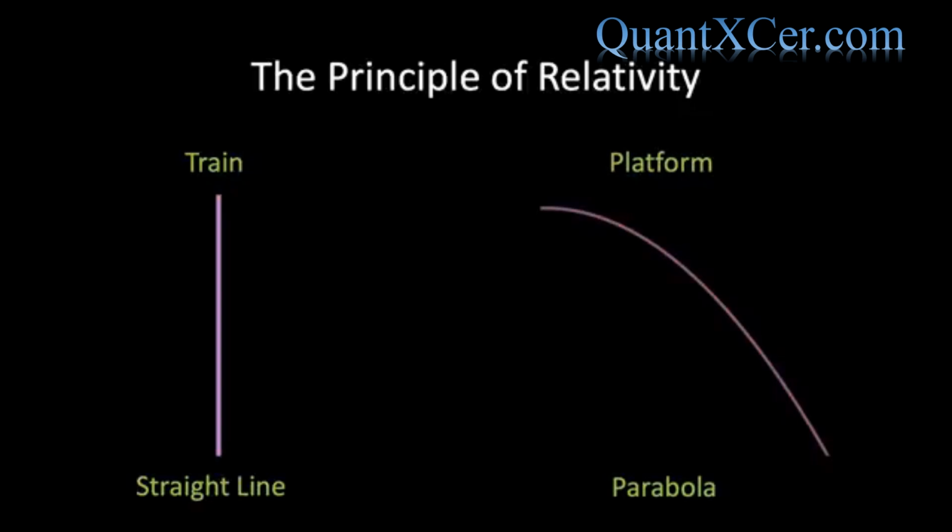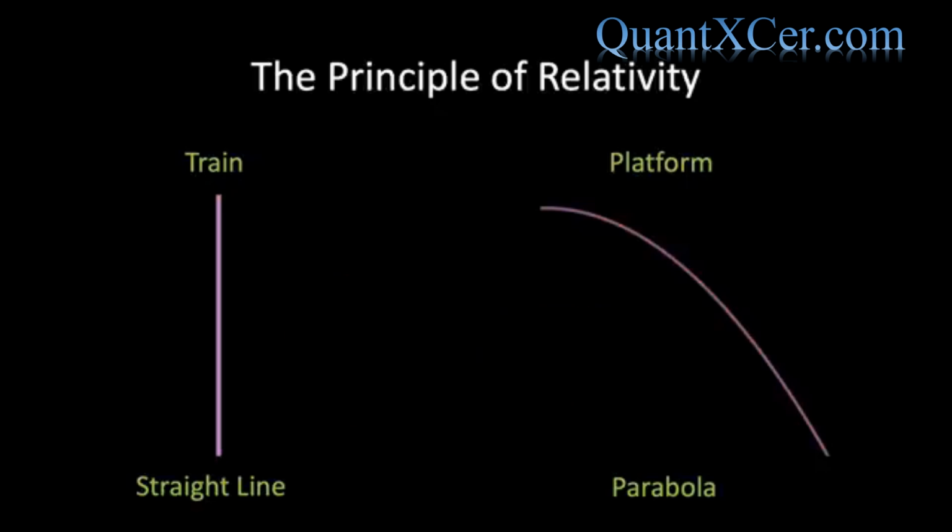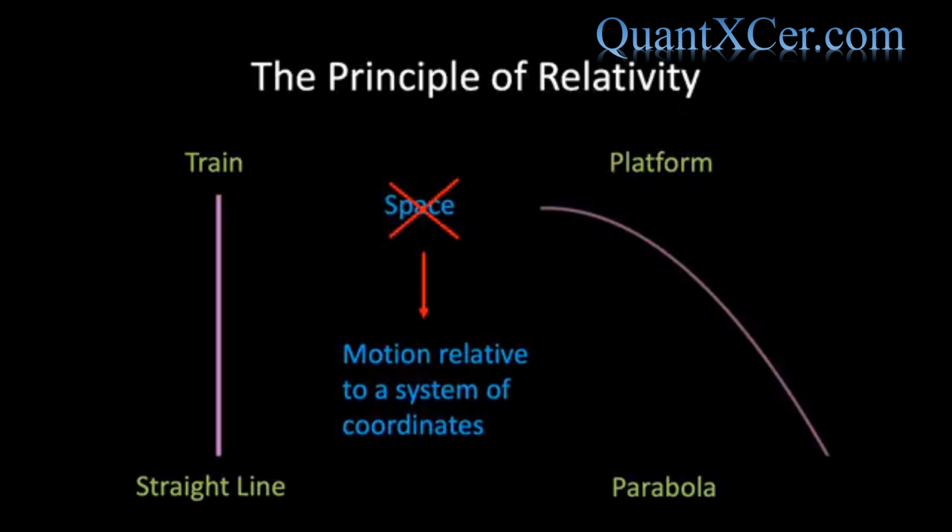So a natural question arises: do the positions traversed by the stone lie in reality on a straight line, or on a parabolic curve in space? Well, in the first place, we will stop using the vague word space, and rather talk about motion relative to a system of coordinates, which is useful for a mathematical description.